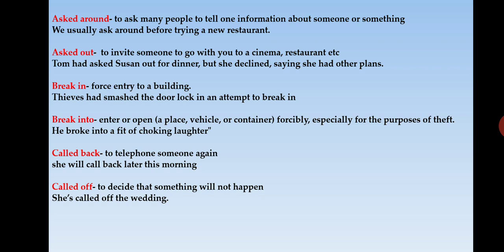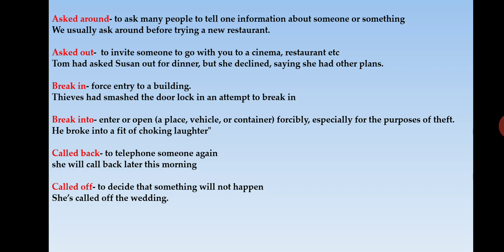So here let us look at the phrasal verbs that are given here. First one is ask around. What does that mean? To ask many people to get information about something or someone. So you go around, you ask about your missing phone. In that situation, you use the phrasal verb ask around.